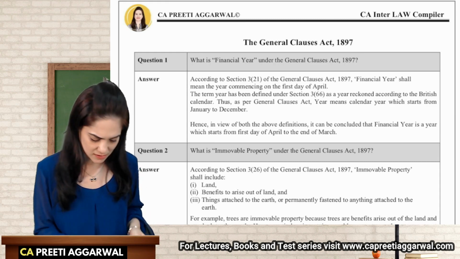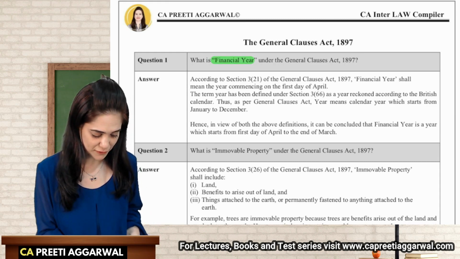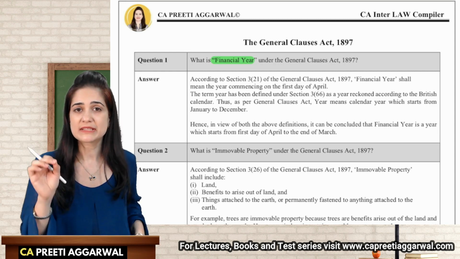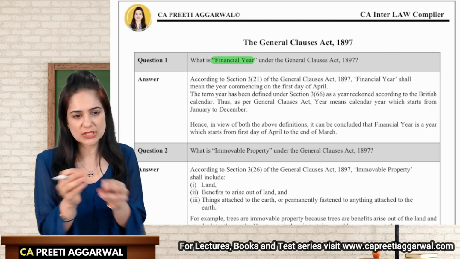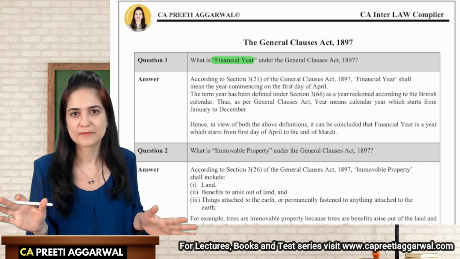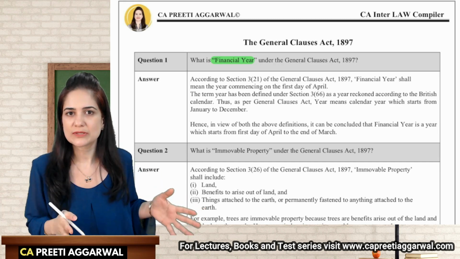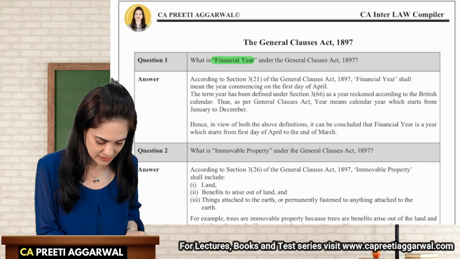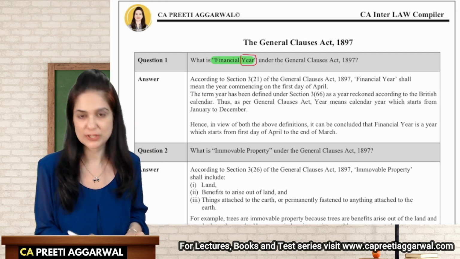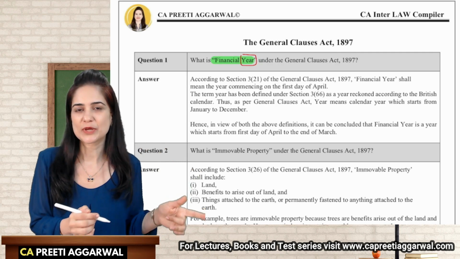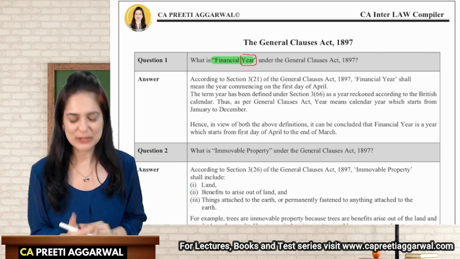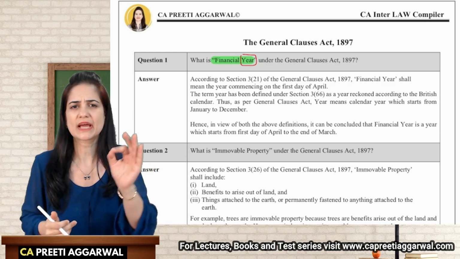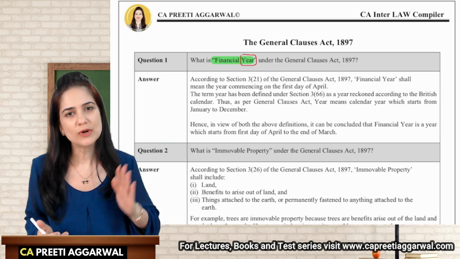What is a financial year? If you read the Act carefully and the definitions, you will realize that the definition of a financial year is just two lines. You can't write just two lines for a 3 to 4 mark question. So what you can do to increase the length is write the definition of a year. Instead of writing just the meaning of financial year, you can first explain what a year is. Year means a calendar year from January to December.